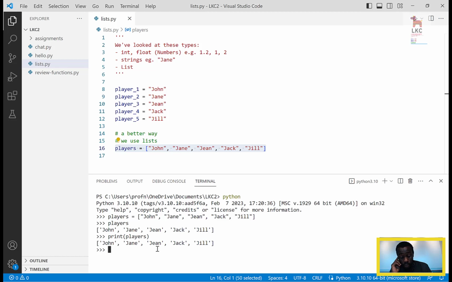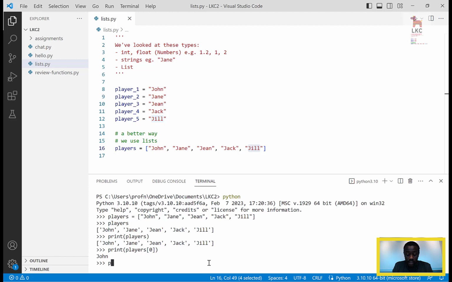But if I wanted to print only the first player, I say print. This is what we call indexing, and I think we mentioned it in the strings class, but I'll repeat it. It's 0 based. In computers, most of the time you'll see a lot of counting from 0 rather than 1. So this is how we count. We start from John, which is 0, Jane is 1, Jean is 2, Jack is 3, Jill is 4. If I wanted to get John, I'd say players 0. That's how I print John.